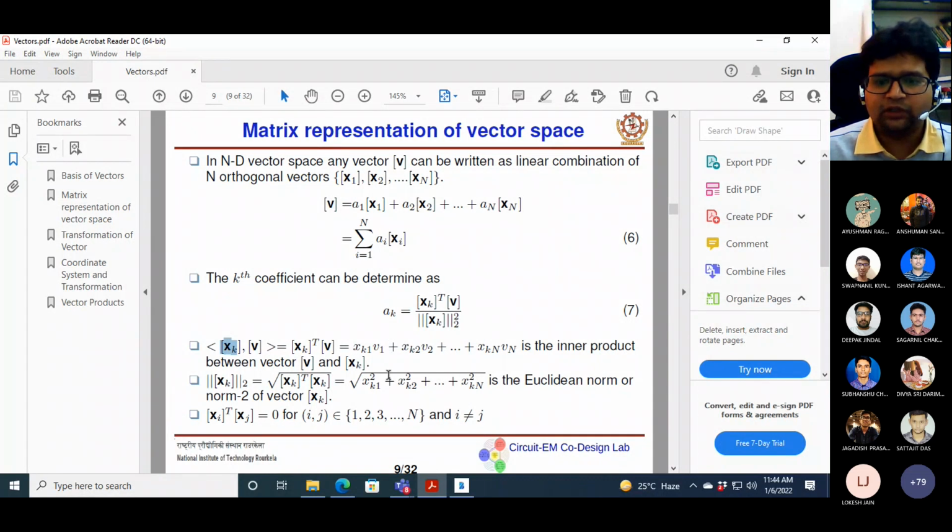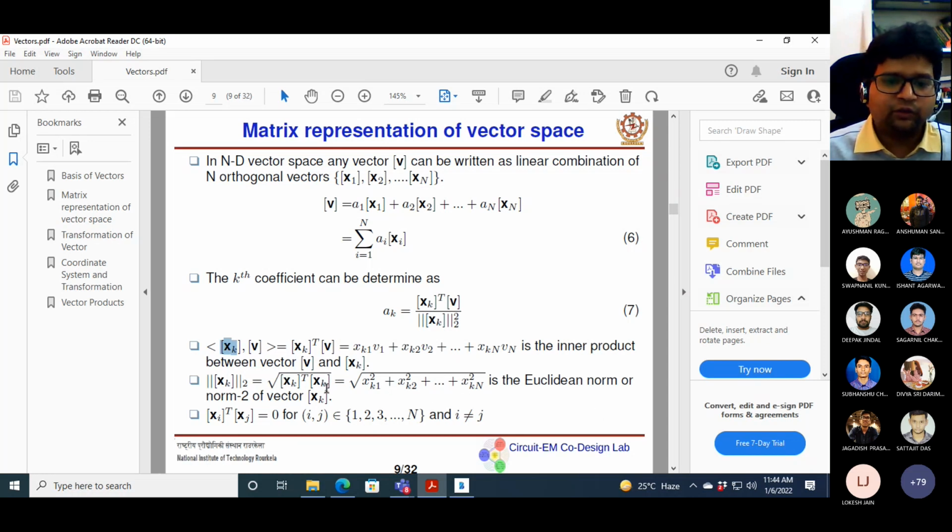Because you already have some background in linear algebra, and you have also done some courses, let's say signal processing, so you have the background to understand what is inner product and what is orthogonality, and then what is the norm. The norm is basically the magnitude. You have n number of components, in each component you take the square and then the square root of the sum.